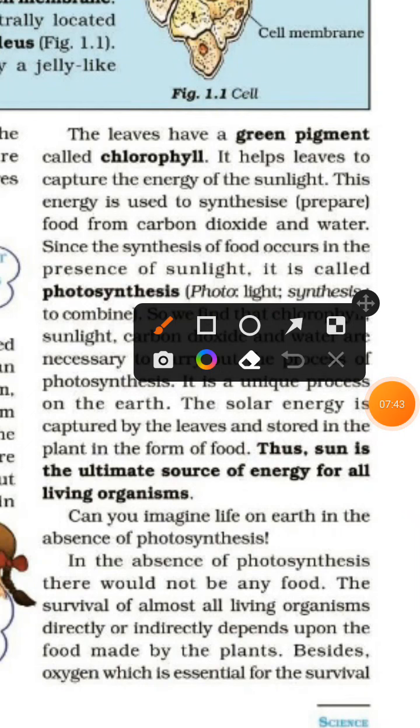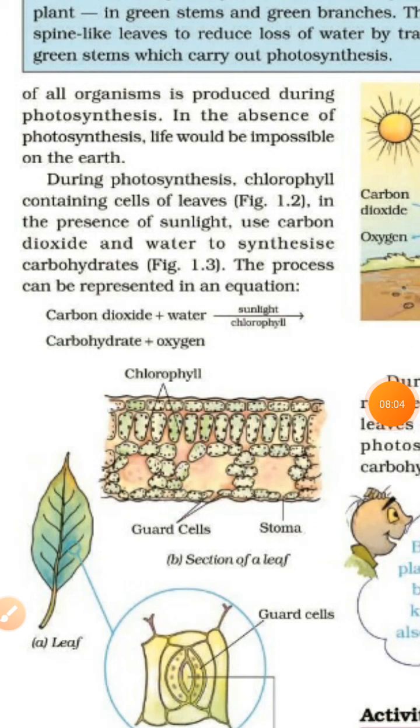So, in the absence of photosynthesis, there won't be any food, and the survival of almost all living organisms directly or indirectly depends on food made by plants. Besides that, oxygen, which is essential for our survival, is also made in the process of photosynthesis. During photosynthesis, chlorophyll-containing cells of leaves, in the presence of sunlight, use carbon dioxide and water to synthesize carbohydrates. The process can be expressed in an equation.